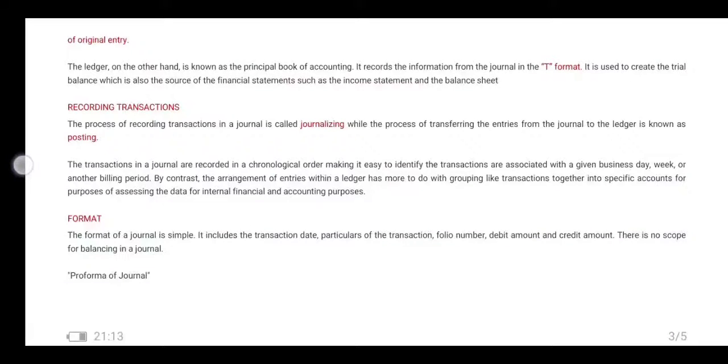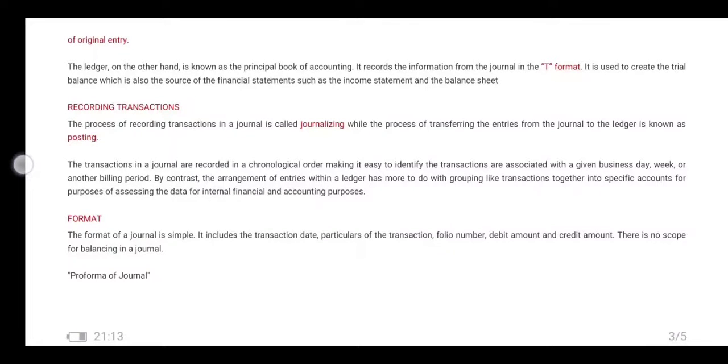By contrast, the arrangement of entries within the ledger groups like transactions together in specific accounts. For example, in the ledger we collect all data related to the same account under a single account.